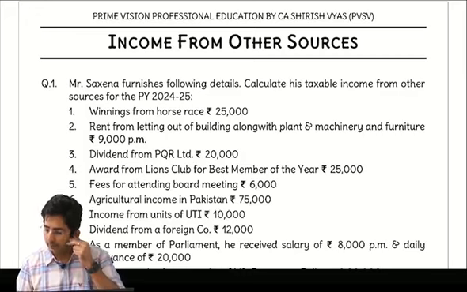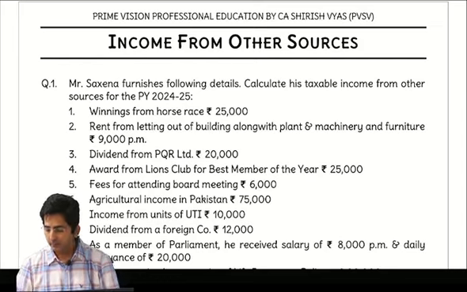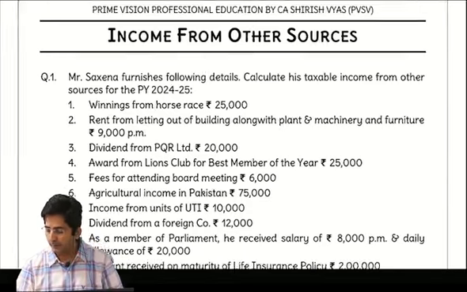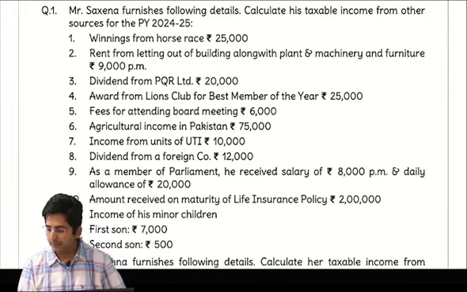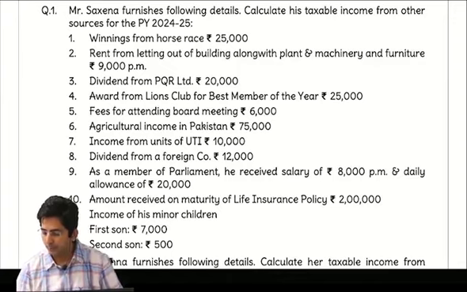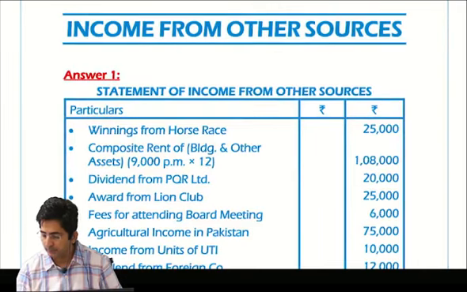Then agriculture income in Pakistan. Is this India or foreign? Foreign. So it will be taxable. Then income from units of UTI, taxable. Dividend from foreign company, taxable. Then as a member of parliament, he received salary of 8,000 per month, daily allowance of 20,000. See how to present this. Look here. I will show you the presentation of this.